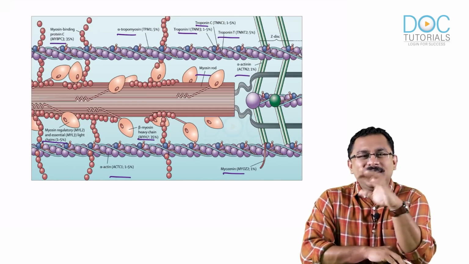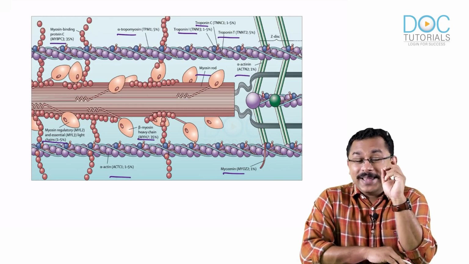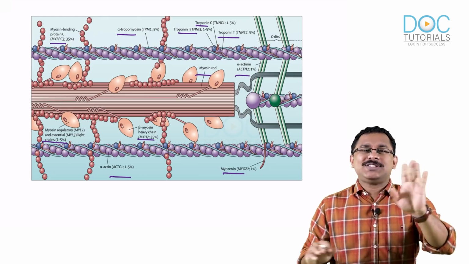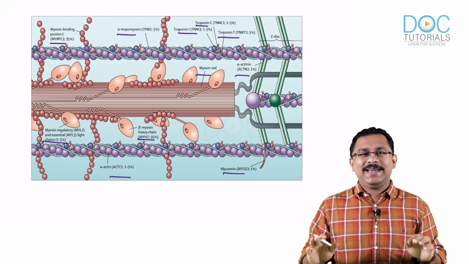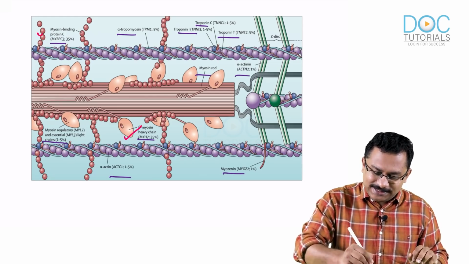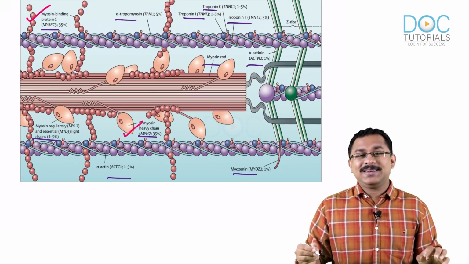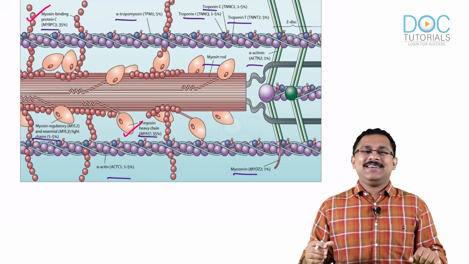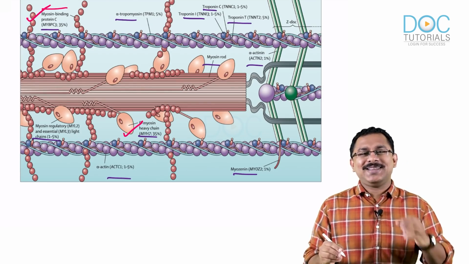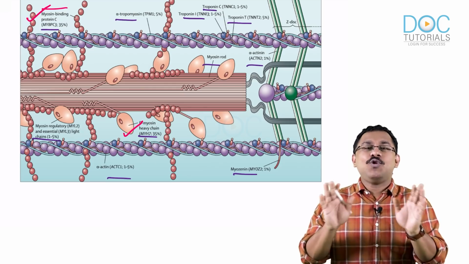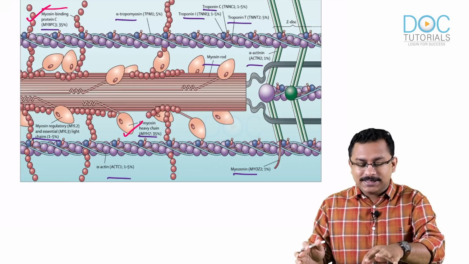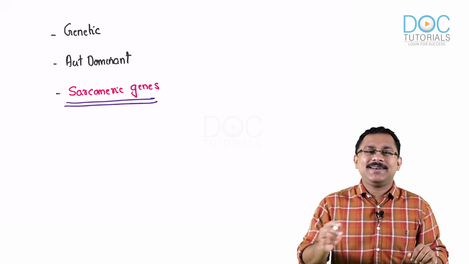But you do not want to learn all these genes except for two genes. Those are the two genes most important, often asked by examiners: the beta myosin heavy chain gene as well as the myosin binding protein gene. They are the ones most commonly implicated.